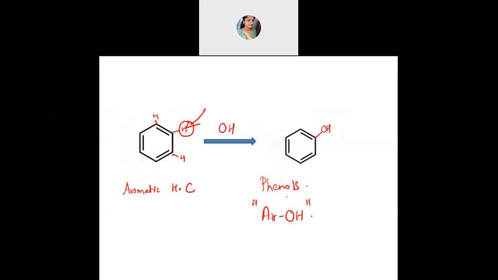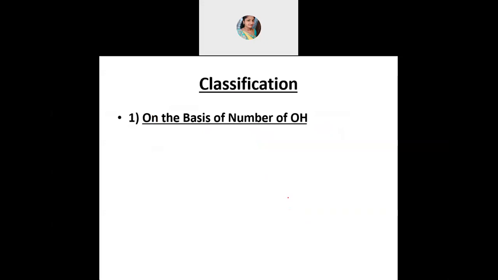Now we will move on to the classification. Let's start with the first classification. Again, these classifications are similar to what we have learned in haloalkanes. Based on the number of OH groups, you will have a classification. Then based on the hybridization, there will be a classification. It's almost similar to what you have learned in haloalkanes and haloarenes.